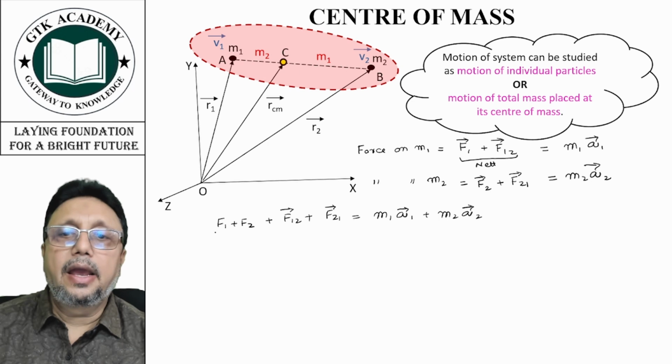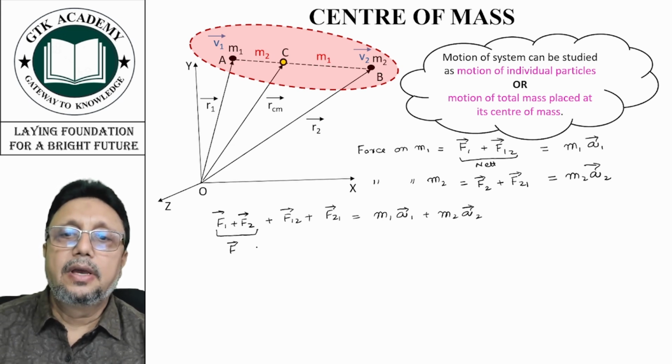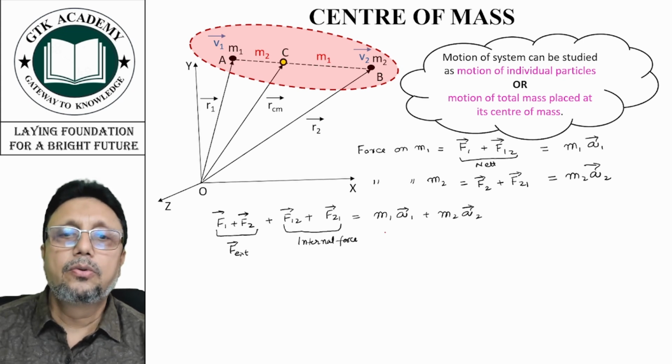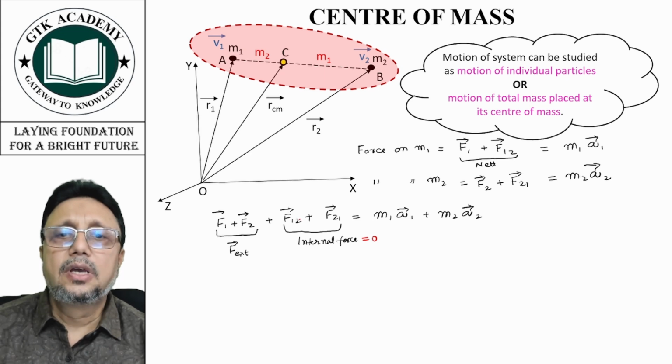Now F1 plus F2, we can call it F external. These are external forces. And F12 plus F21 is your internal force, and this is equal to 0 because internal forces are equal and opposite and their net result is 0.